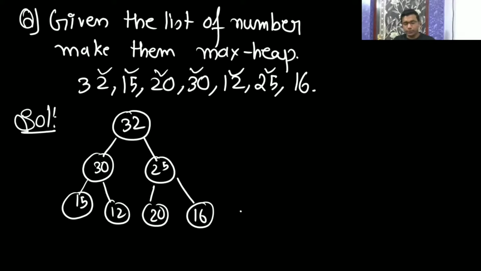Is it clear to all of you? Now we will see ternary max heap. This is a binary max heap, where it will always have maximum two children. In a ternary max heap, you will have maximum three children. Okay. So now see the next question.